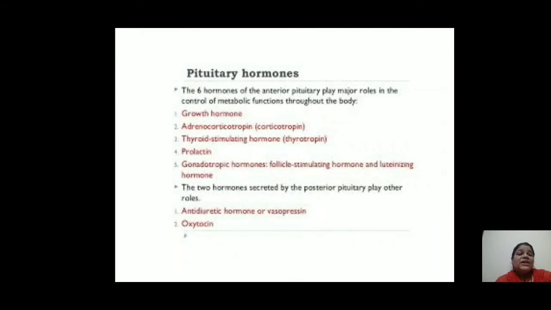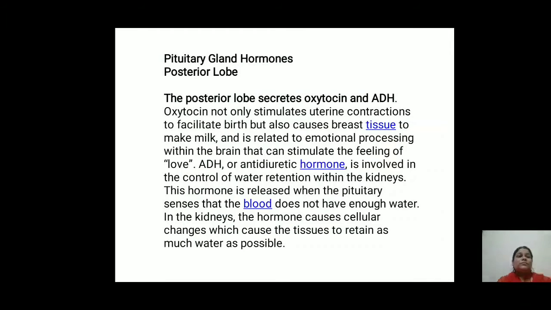Next, the 7th and 8th hormones are produced by the posterior part of the pituitary gland. These are the antidiuretic hormone or vasopressin, and the second one, oxytocin. So there are a total of 8 hormones produced by the pituitary gland. The pituitary gland hormones come from two regions, the anterior lobe and the posterior lobe. So let's see the posterior lobe. The posterior lobe secretes oxytocin and ADH, the antidiuretic hormone.